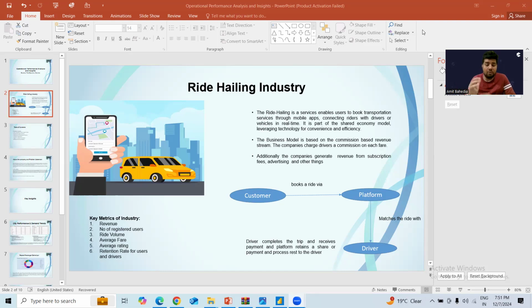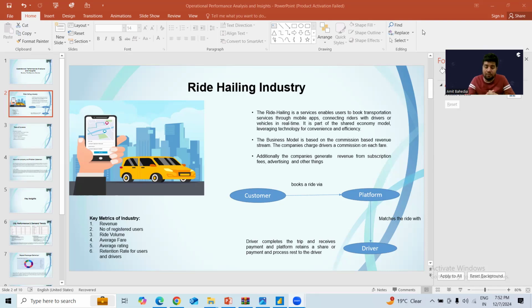Now let's talk about the key metrics of this industry. Every industry has key metrics on the basis of which the outlook and performance of the industry is decided. Similarly, there are key metrics for this industry also. First is revenue: how much revenue the company has generated through passenger fare, subscription fees, advertisement fees, and other things.